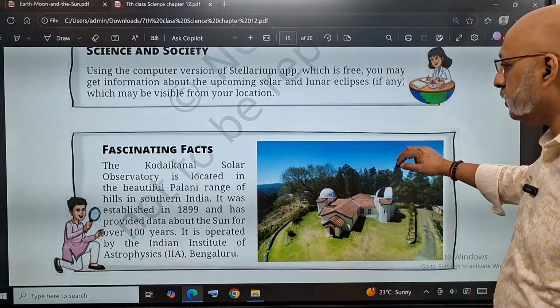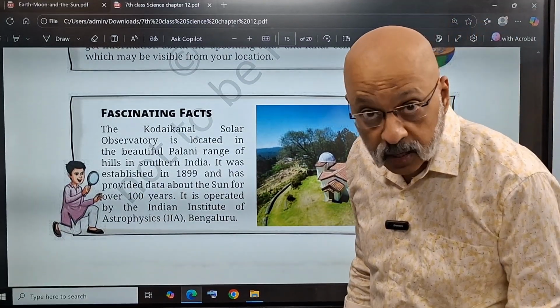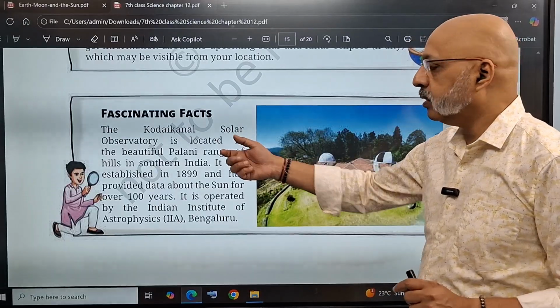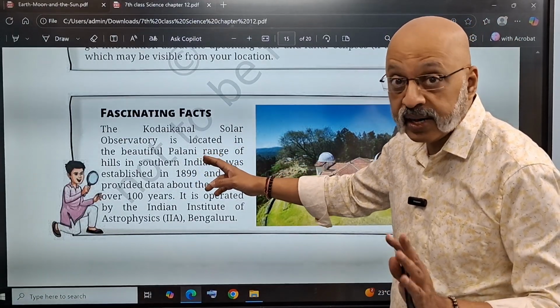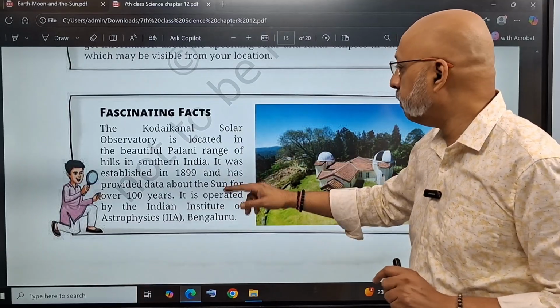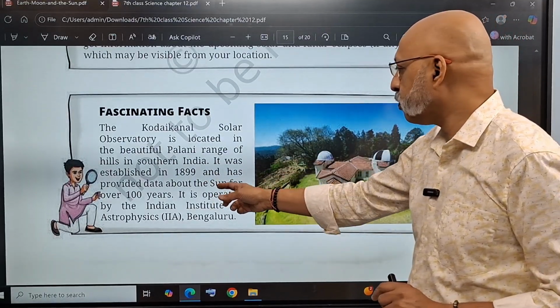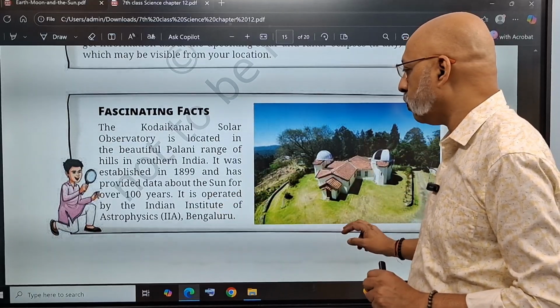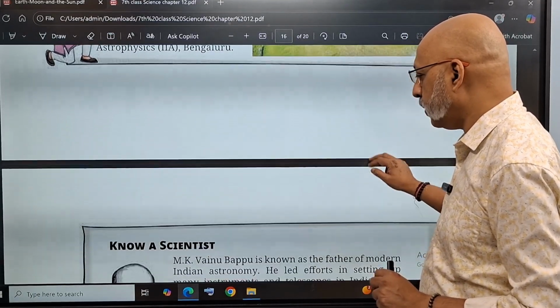Okay. Now this is the Kodaikanal Solar Observatory. Kodaikanal is in Tamil Nadu. The western part of Tamil Nadu is located in the beautiful Palani. It's called Palani. There is a famous Lord Murugan temple out there in southern India. It was established in 1899 and it has provided data about the sun for 100 years. It's operated by the Indian Institute of Astrophysics in Bengaluru.